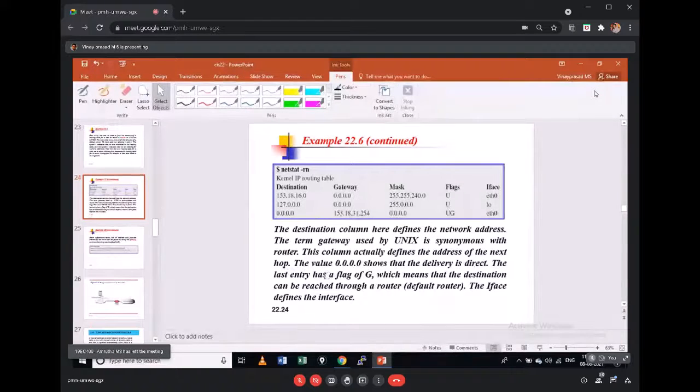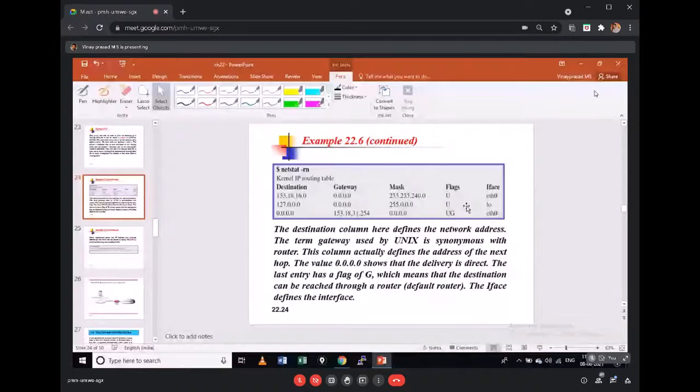The last entry has the flag G, which means the destination cannot be reached directly, only through this router, which is not a default router. The U flag means the route is up, an immediate host connected to the default router. If you have a G, it is not immediately connected; it has to go through the next hop router as well. So the flag defines whether it is connected directly or not.